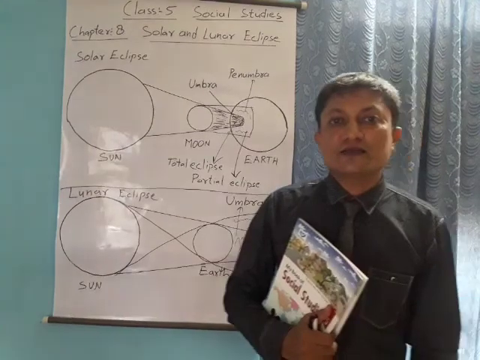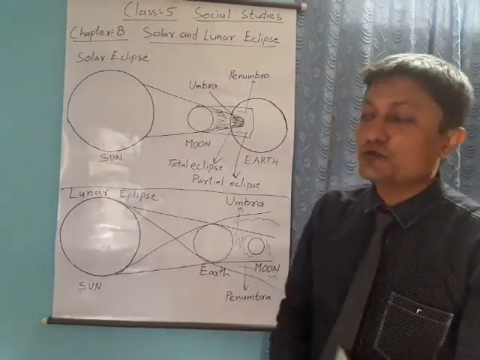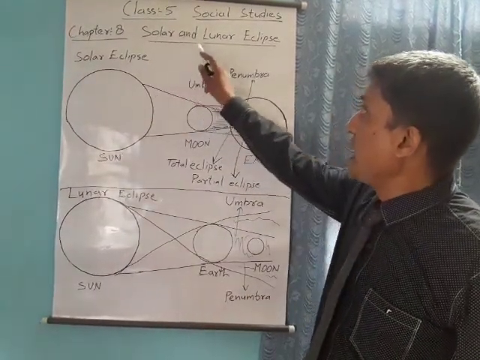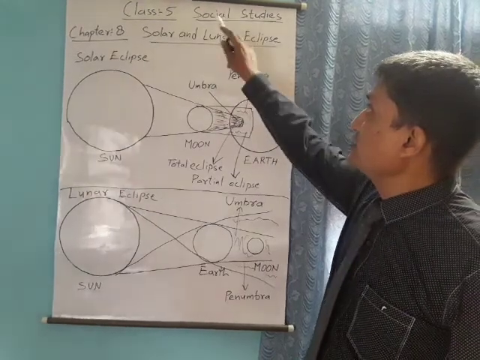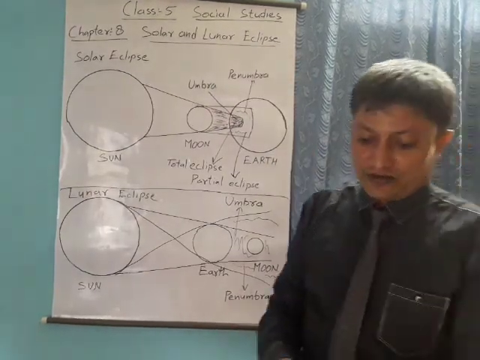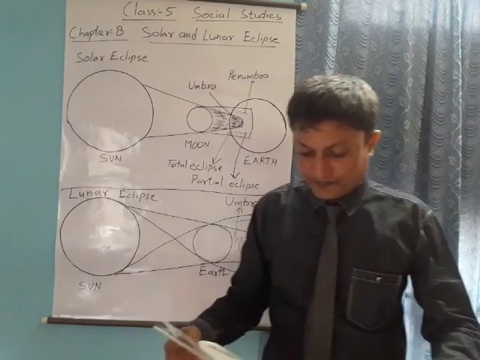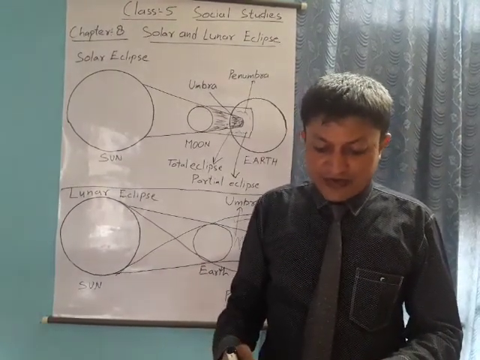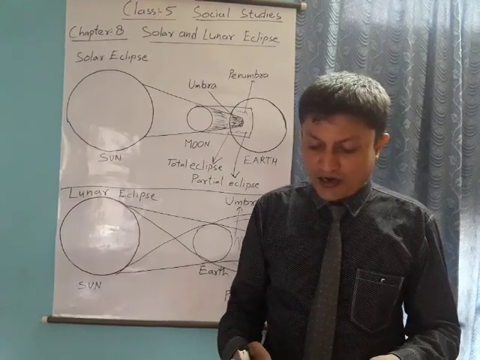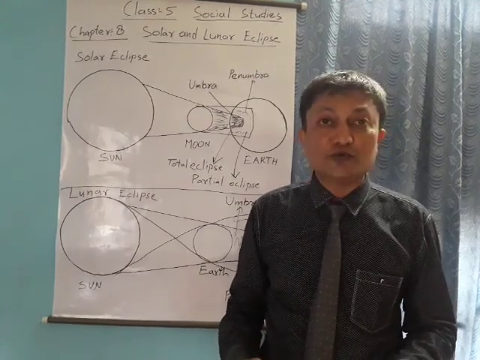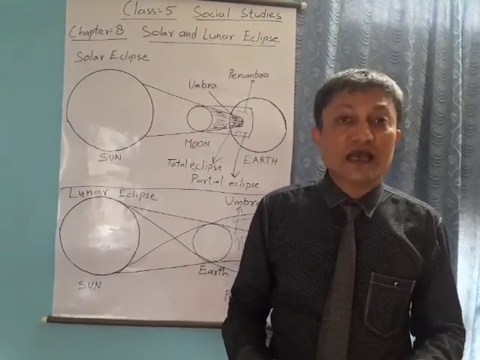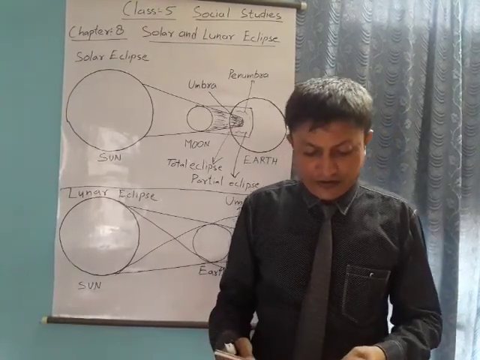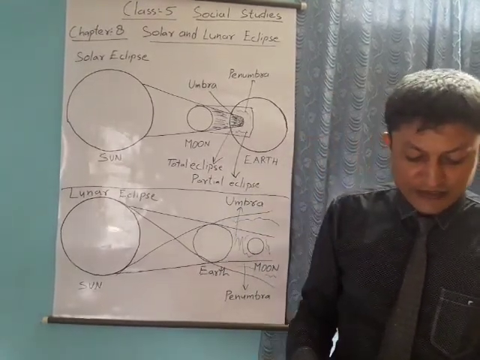I am Vishal Anand. Today I will teach you chapter 8, solar and lunar eclipse, in social studies. Now let's start the chapter. Eclipse. An eclipse takes place when one heavenly body, such as the moon or a planet, moves into the shadow of another heavenly body. Now, our first topic is solar eclipse.